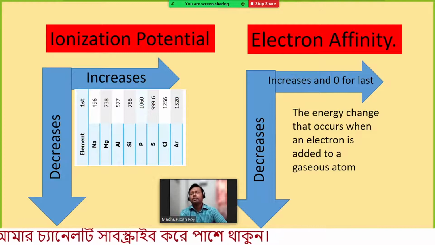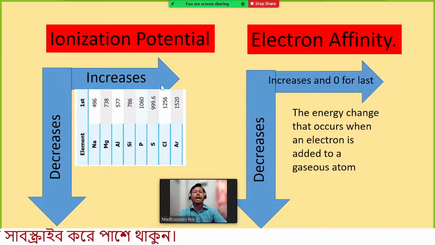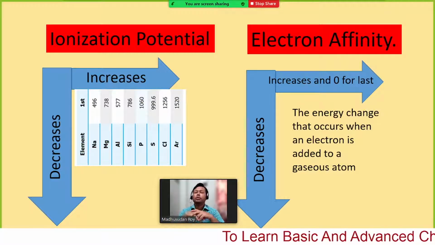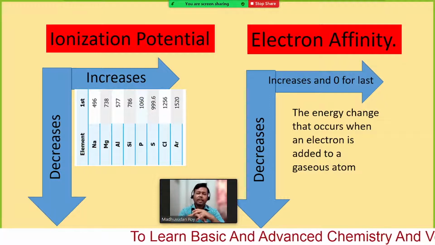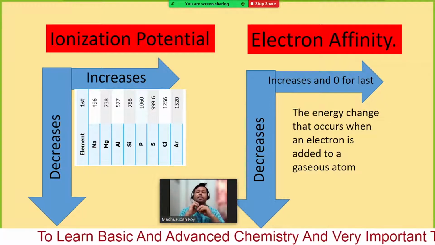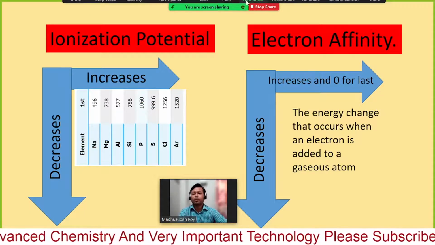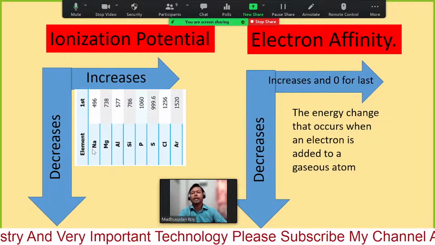But in case of a period, if we go from left to right, what happens? Already mentioned, the size of the atom decreases as we go from left to right. Therefore we do not increase the number of shells, we remain in the same shell. So the attraction between the nucleus and outermost electrons is increasing. Therefore it is difficult to remove one electron. Here we can see the example in the third period for sodium.